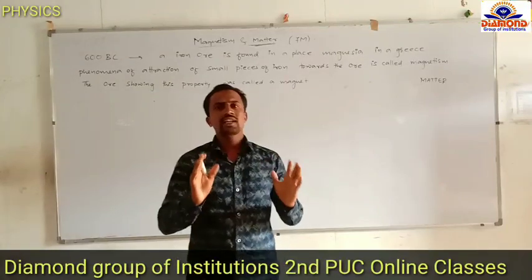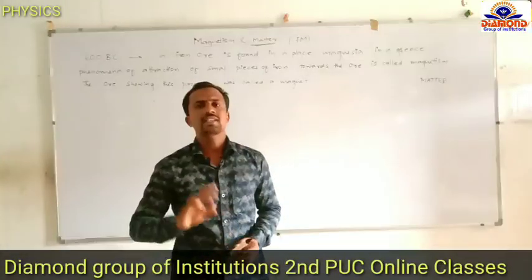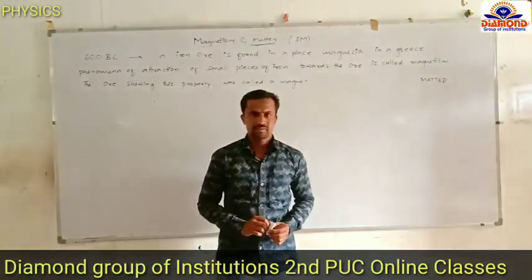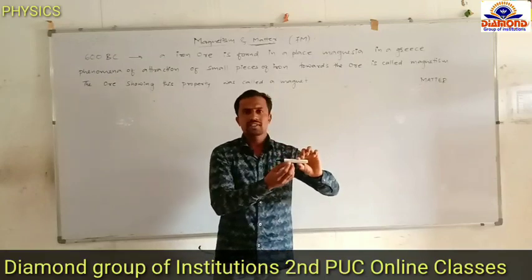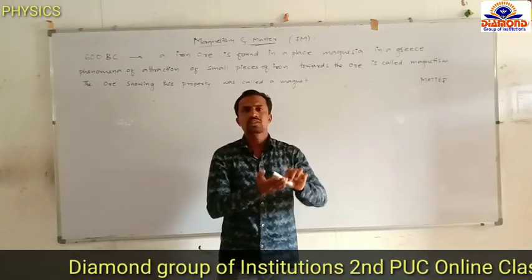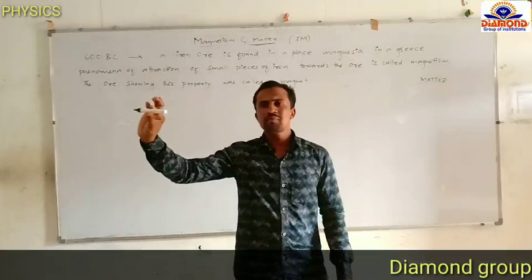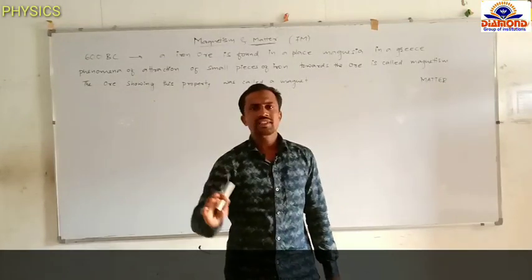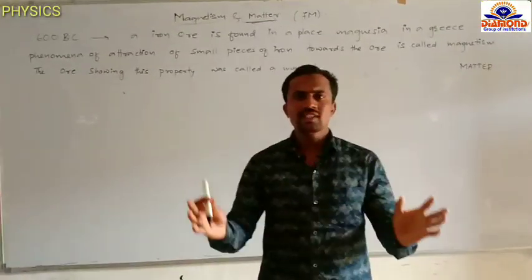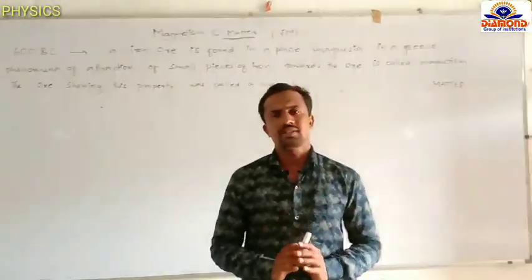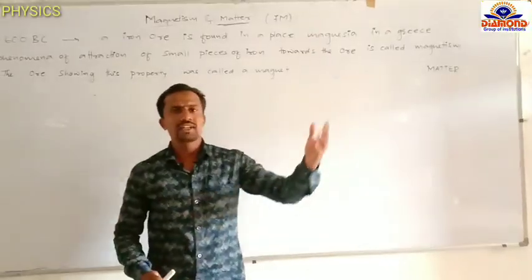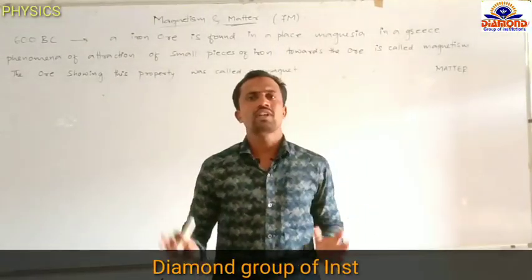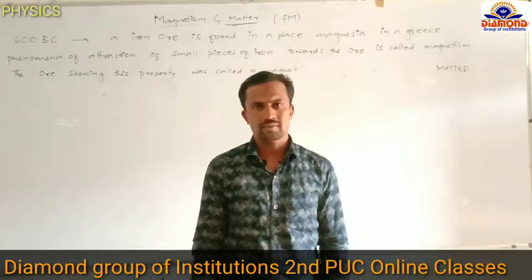Anything that occupies space and has a mass is called matter. For example, a pen occupies some space and it has a mass, that's why the pen is matter. A table occupies some space and has a mass, so the table is called matter. Bench, buildings, car, trees, everything, the human body is also called matter.